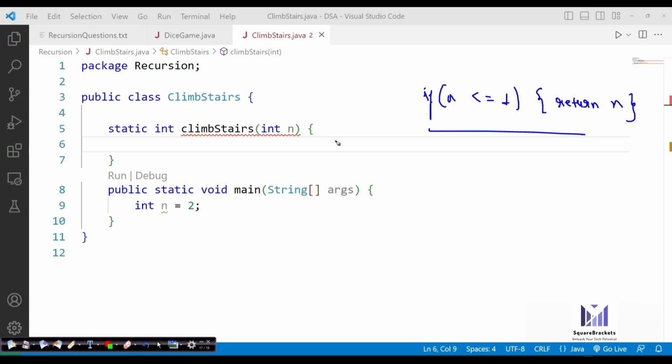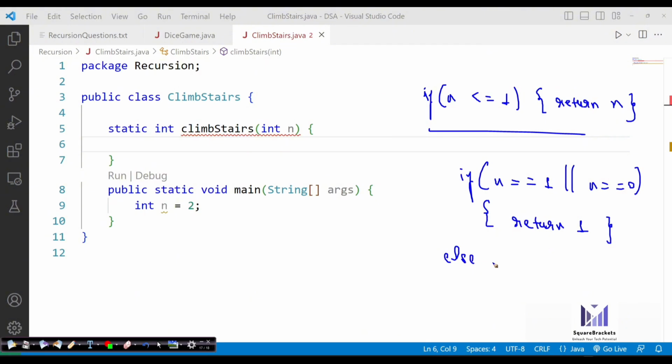We simply return n. But in this case, when you're climbing stairs, either you are moving one step or you're moving two steps. So when stairs are less than or equals to 1, or stairs are completed, in those cases you will simply return 1. It means only one step is possible in those cases when n is less than equals to 1. You can write that, or I can write if n is double equals to 1 or n is double equals to 0, in those cases just write return 1.